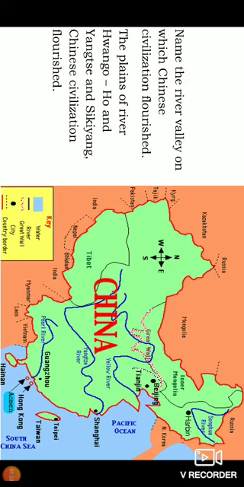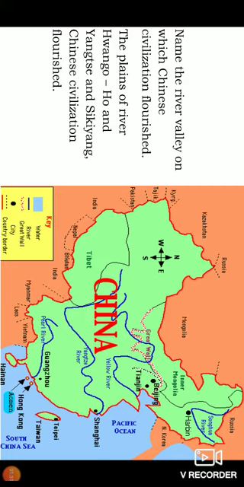The two rivers, Yangtze and Xiqiang, are flowing in the southern part of China. These three rivers, the northern plain as well as the southern plain, provided the challenges and minimum facilities to develop a civilization in China.